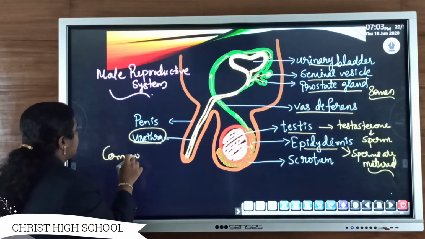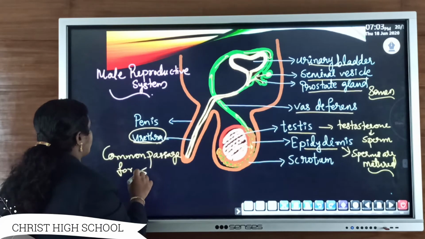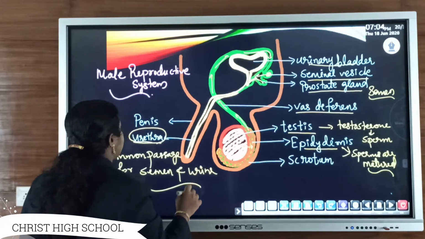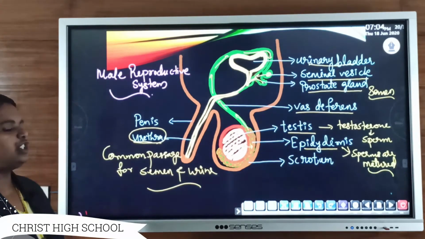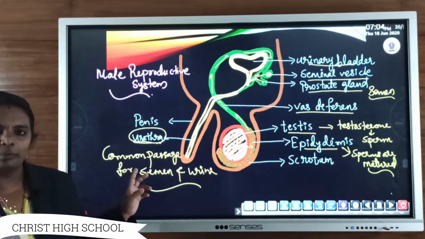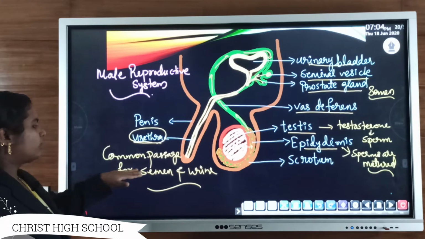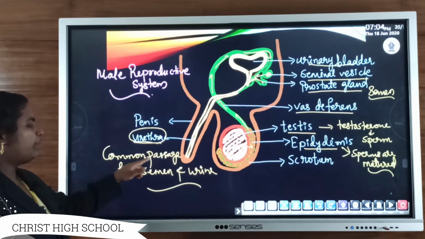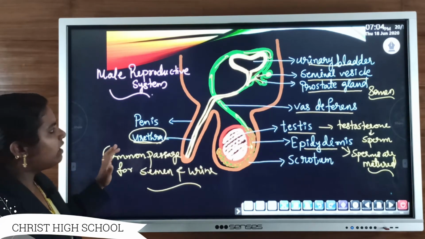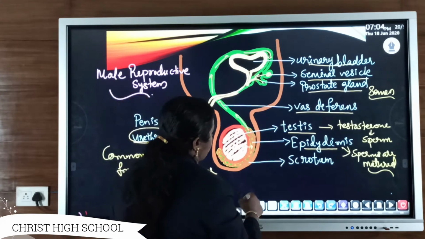We can say that urethra forms a common passage for urine as well as for the passage of semen. Clear? There is only a single opening. In the case of males, only a single opening is present for the passage of urine as well as for the passage of semen. Clear? So another structure is this sac or pouch-like structure.